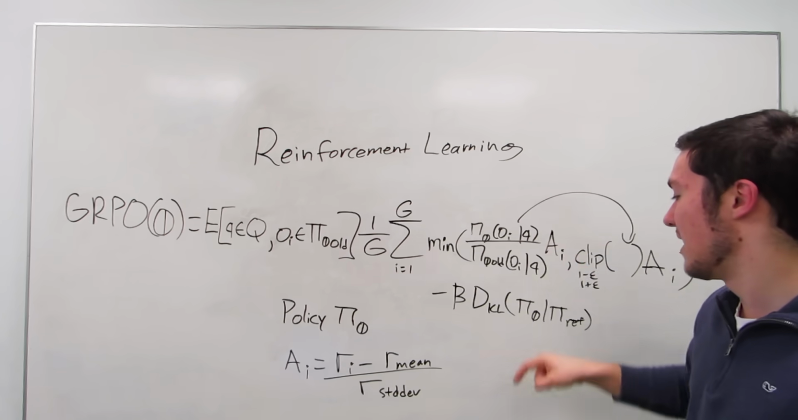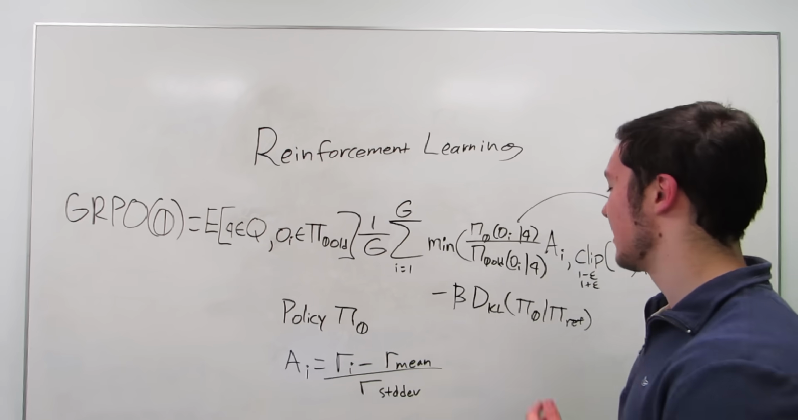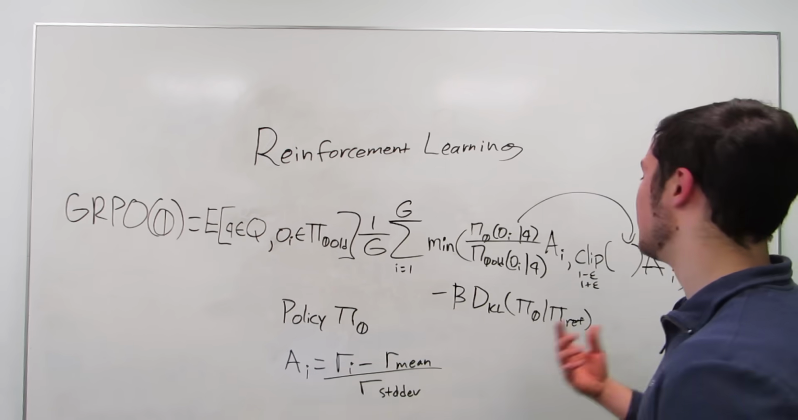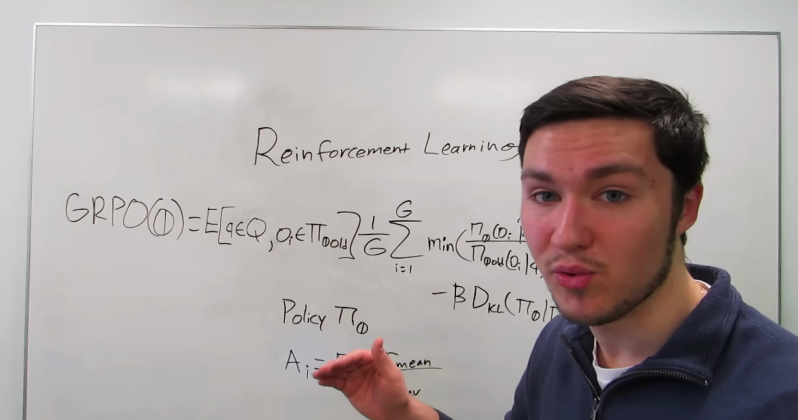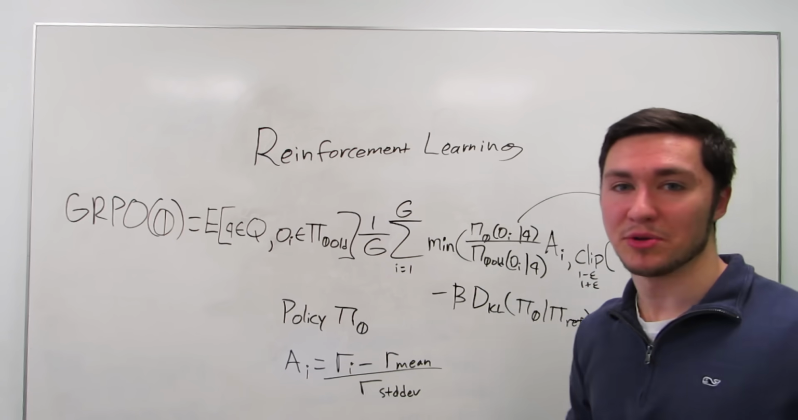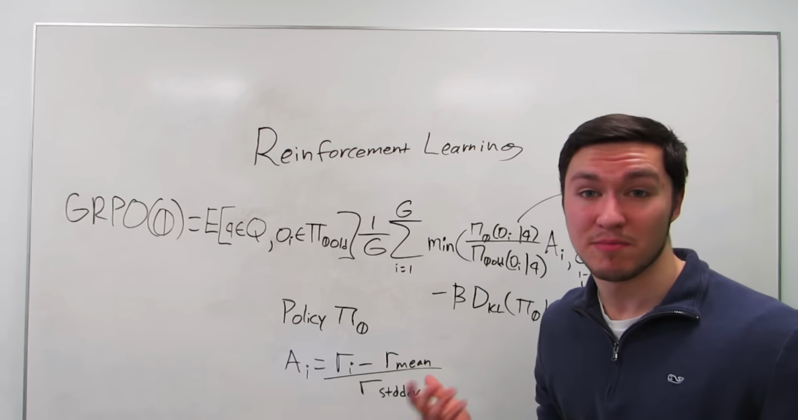And we also multiply it by some standardization value, A_i. And A_i is basically saying, compared to the average reward, how well does this new policy increase the reward. And what we also want to do is we don't want to have the model's policy change too much, because that can cause a lot of instability with model training.